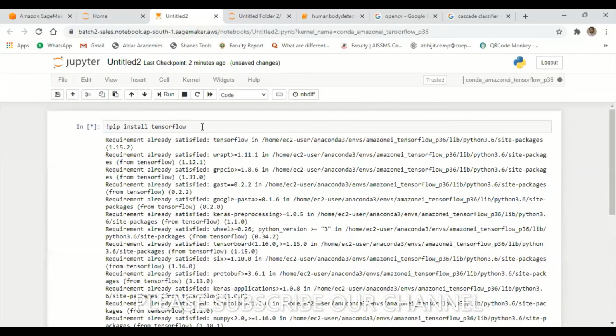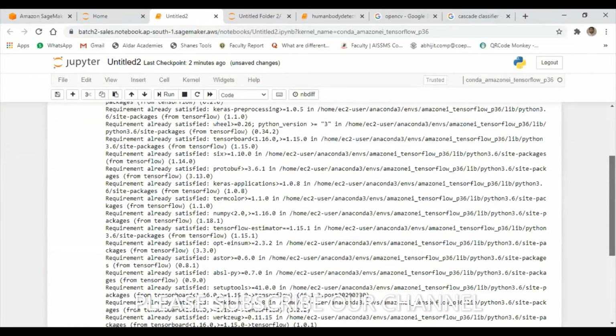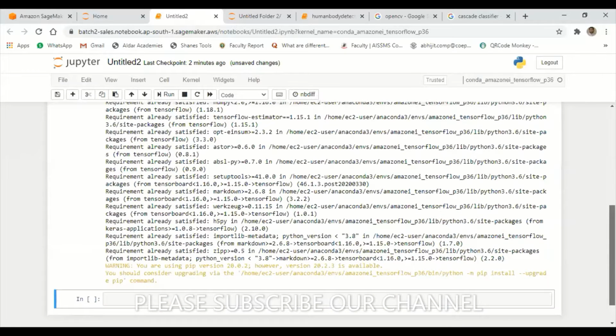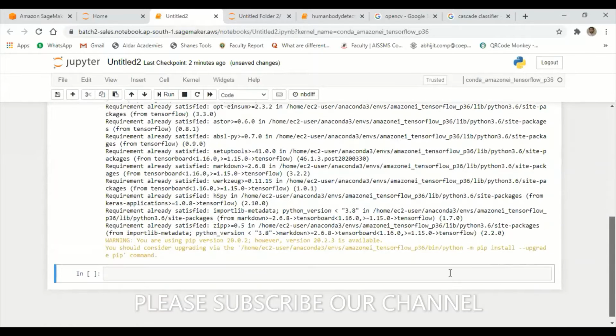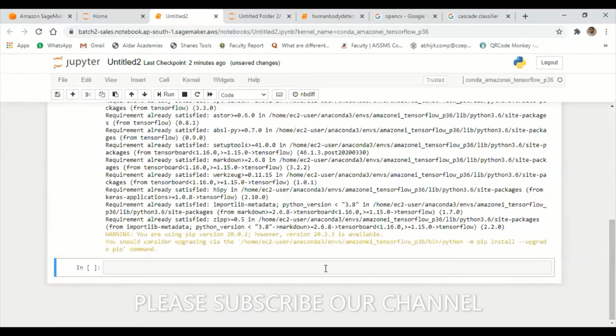Yeah, now it's working. Hold on, this will take time, because it has to install all the packages. After installing all the packages, it is asking to upgrade the pip. No problem, I don't want to upgrade right now. Next, after installing TensorFlow, we have to install OpenCV. Pip install OpenCV.